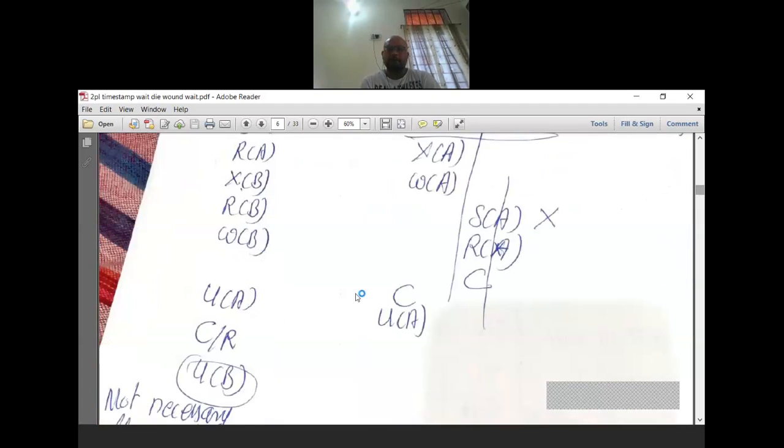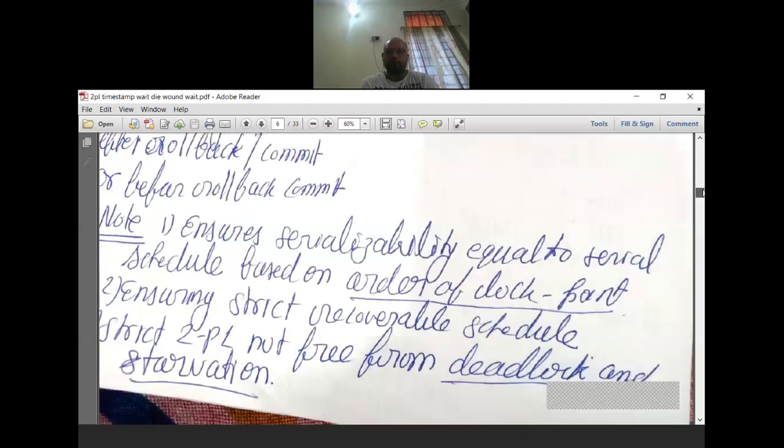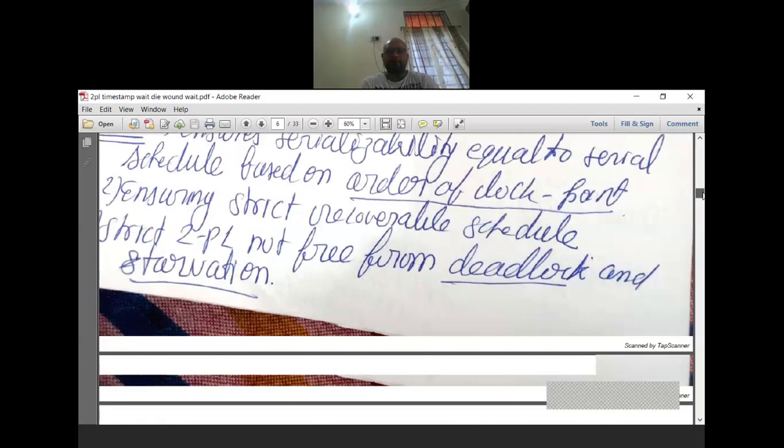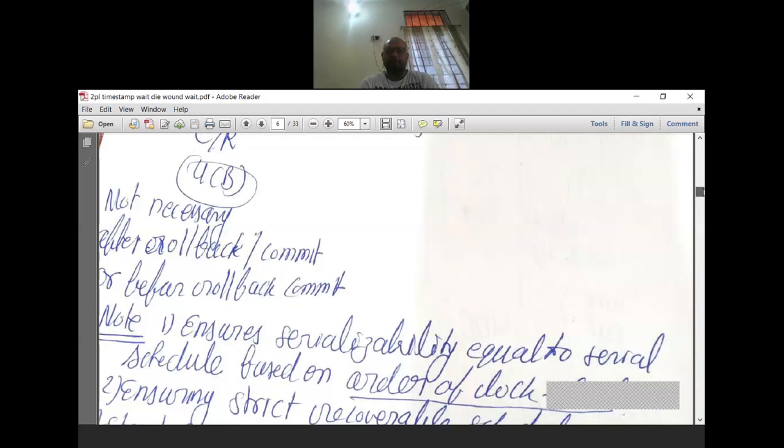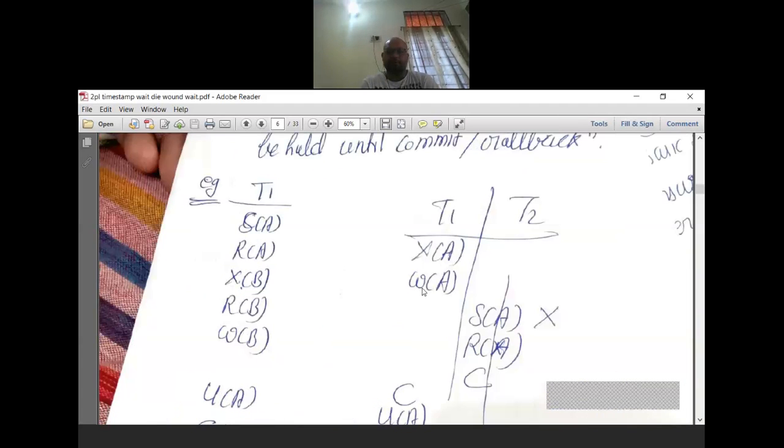That means we cannot unlock. If I have taken an exclusive lock for this, I cannot unlock it over here. That means only just before or after the commit or rollback can the exclusive lock be unlocked. But in case of rigorous 2PL, which lock is held till the end, till the commit or rollback? Exclusive lock only, not shared lock.